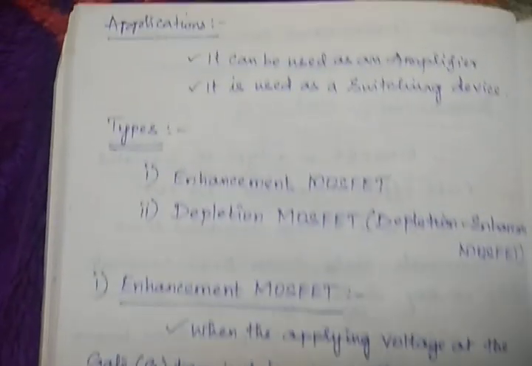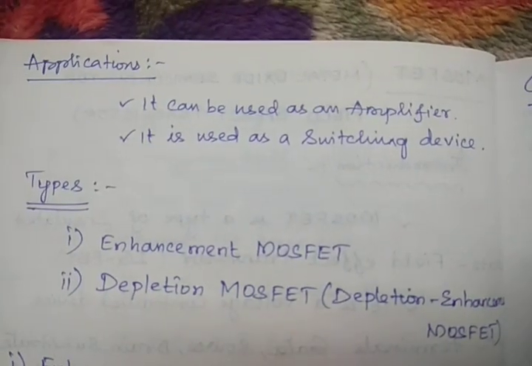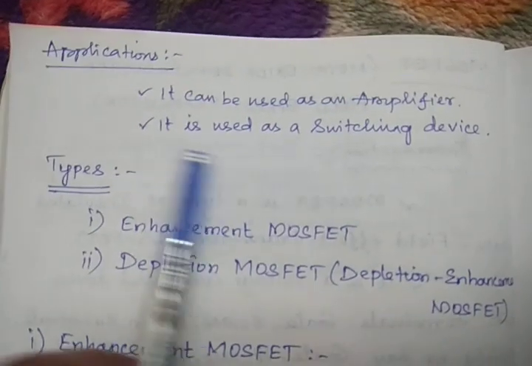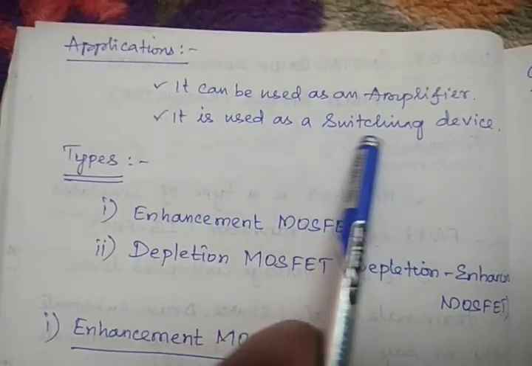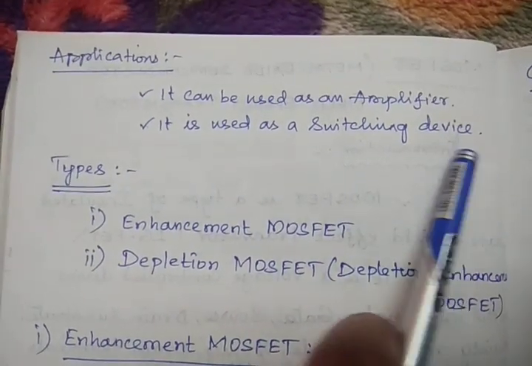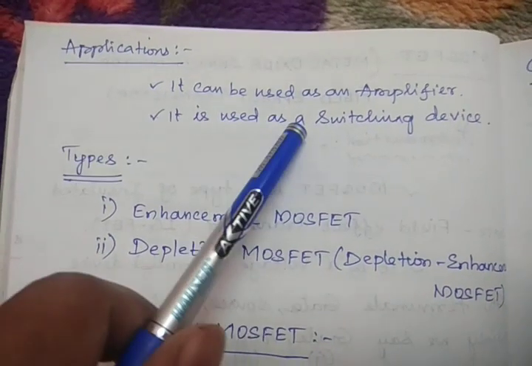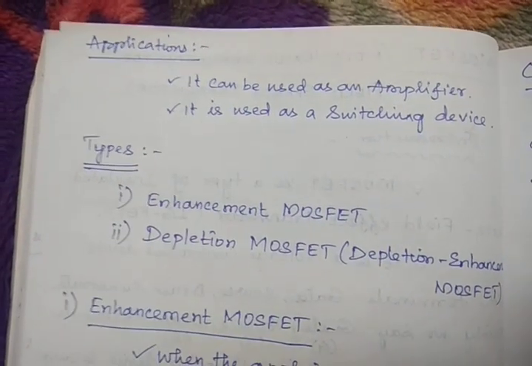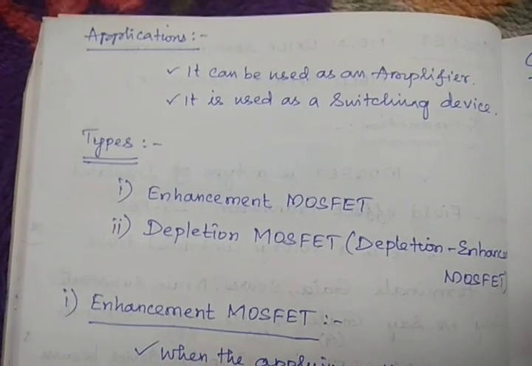We'll see applications. It can be used as an amplifier, and next it can be used as a switching device. These two applications we already saw in the BJT also, and the same applications we are seeing here.